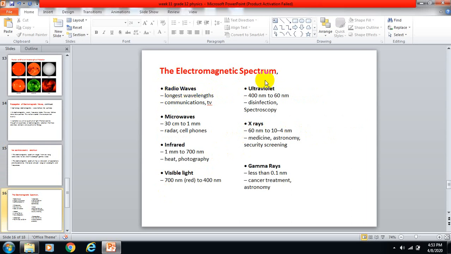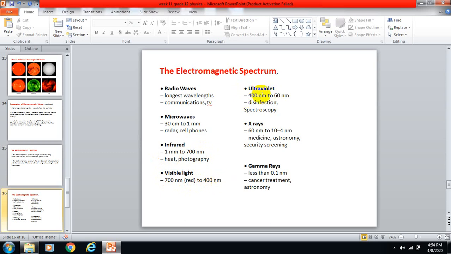Okay, the radio waves, ultraviolet rays, X-rays, gamma rays, microwaves, infrared waves, and visible waves. Radio waves have the longest wavelengths; communications and TVs are examples. Microwaves, 30 centimeters to 1 millimeter: radar and cell phones. Infrared, 1 millimeter to 700 nanometers: heat and photography. Visible light, 700 nanometers for red to 400 nanometers.